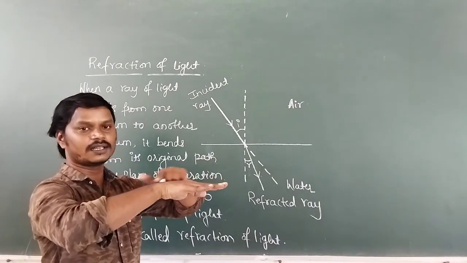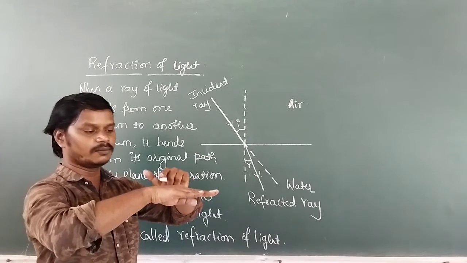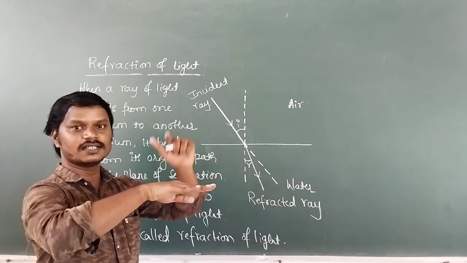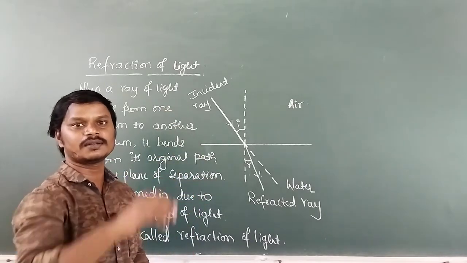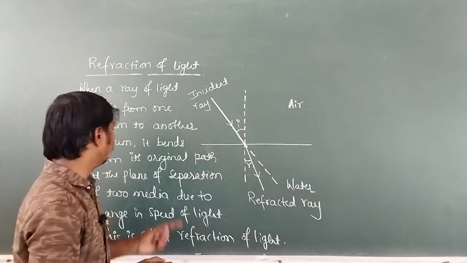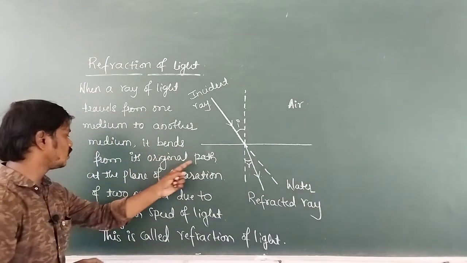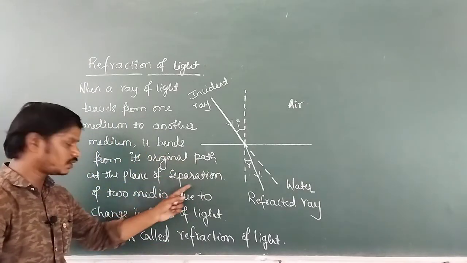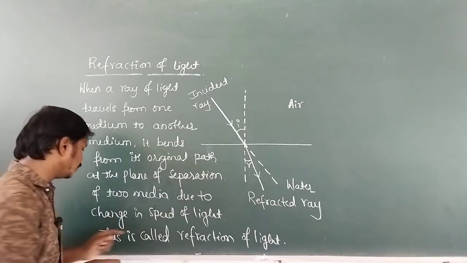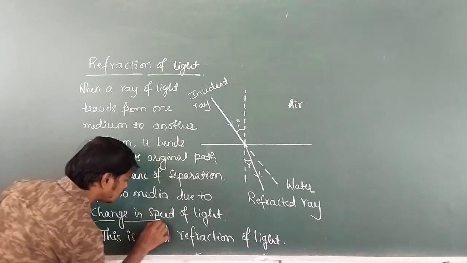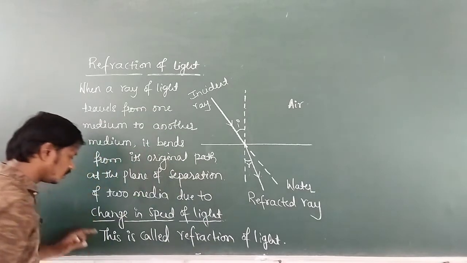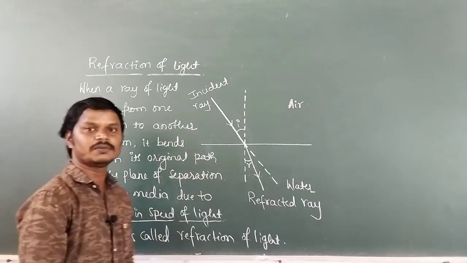It is called the plane of separation of two media because this plane separates the two media. It bends from its original path at the plane of separation of two media due to change in speed of light. So this is called refraction of light.